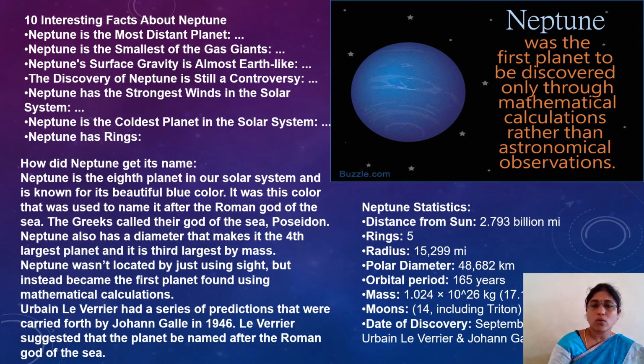Neptune has the strongest winds in the solar system and is the coldest planet in the solar system, and it has rings also, like Jupiter and Saturn.